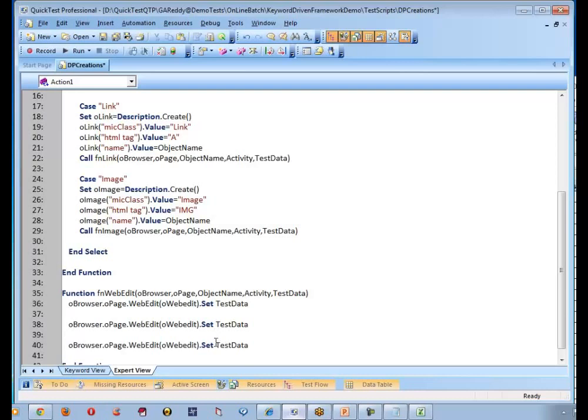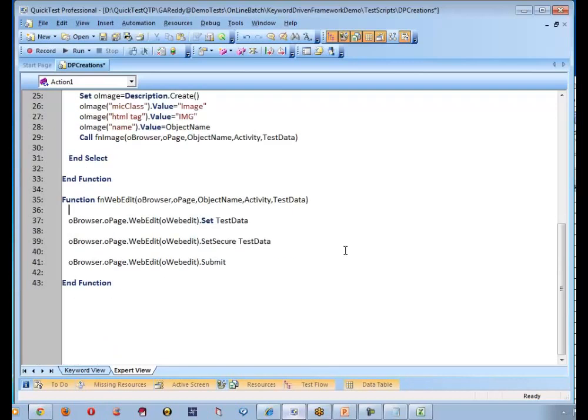Sometimes I may use set secure, or sometimes I may use the submit method directly. Can I use this likewise? Because on the webedit I can set secure, I can submit, or sometimes I can also click on that.